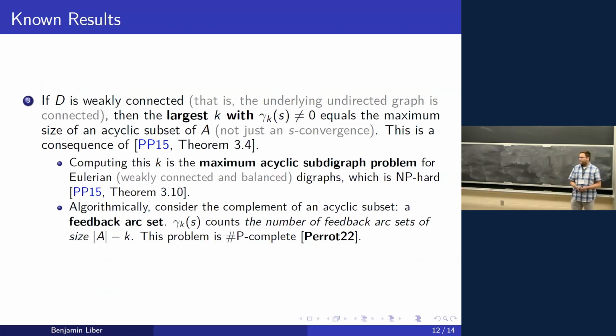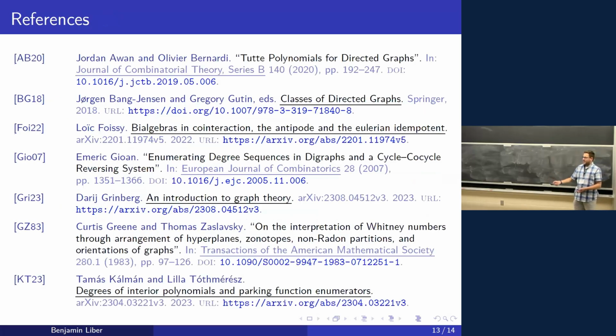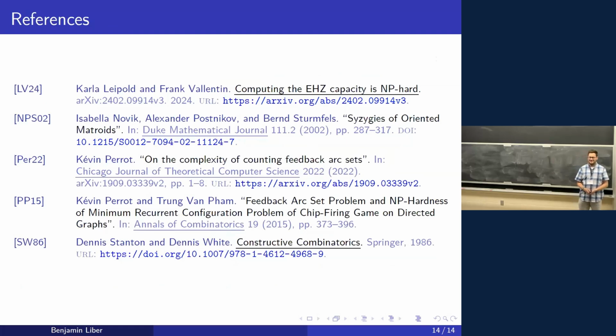And then finally, if D is weakly connected, then the largest K such that the number of S convergences does not equal 0 equals the maximum size of an acyclic subset of A. And computing this K is known as the maximum acyclic subdigraph problem for Eulerian digraphs, and that's NP-hard. We can also consider the complement of an acyclic subset, which is well known in the literature as the feedback arc set. And so our gamma K of S counts the number of feedback arc sets of size number of arcs minus K, and this problem is #P-complete. I talked fast, so that's it.